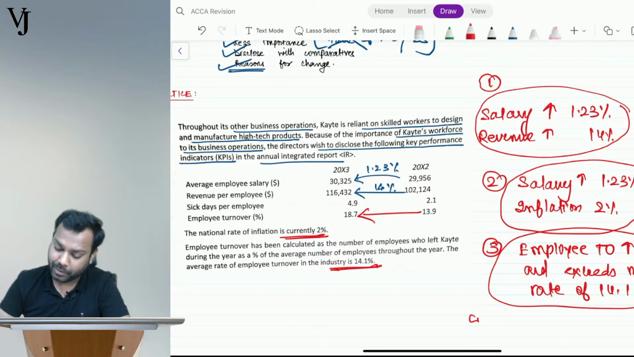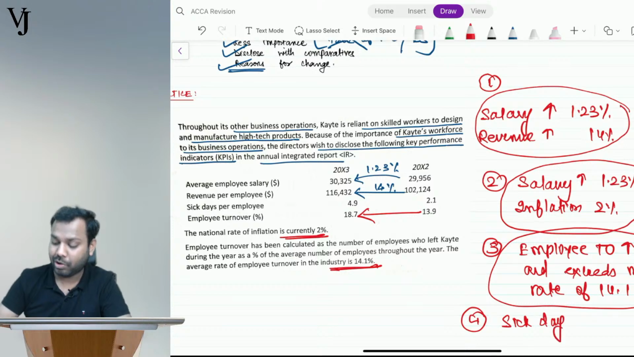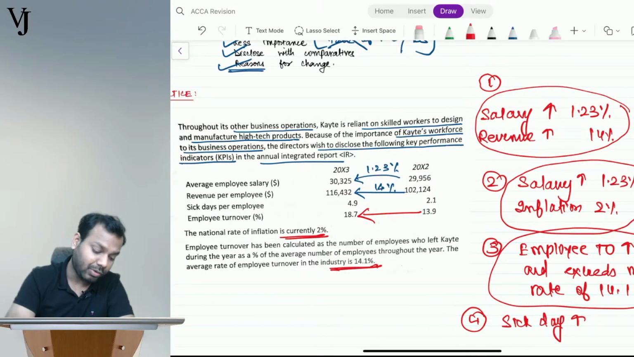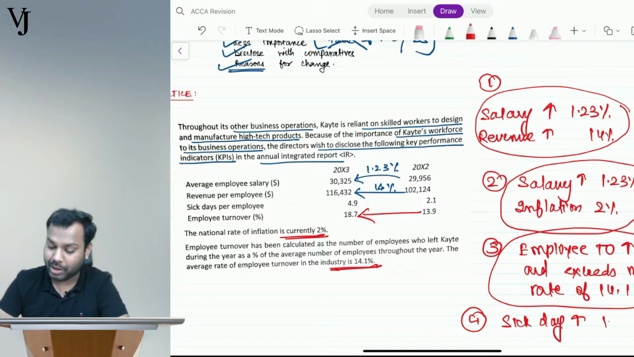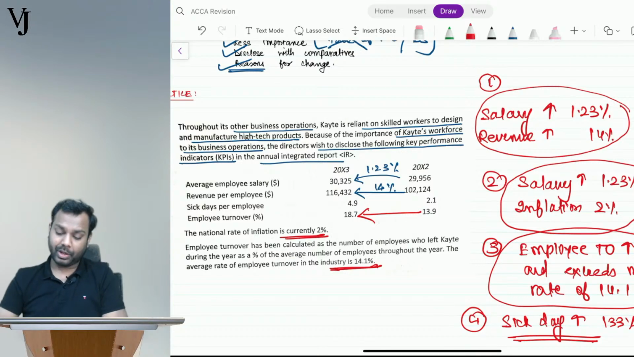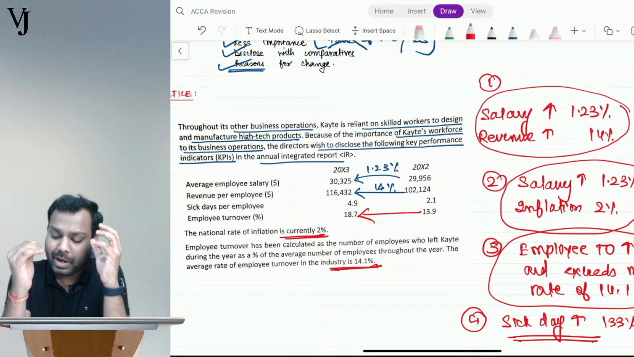Now, the fourth point which you have to understand is, okay, sick days have also increased by how much? 4.9 minus 2.1 divided by 2.1 into 100 is 133 percentage. Understand guys, what is happening? You have to analyze these 4 points here, okay. Your salary has increased by 1.23 and your revenue has increased by 14 percentage.